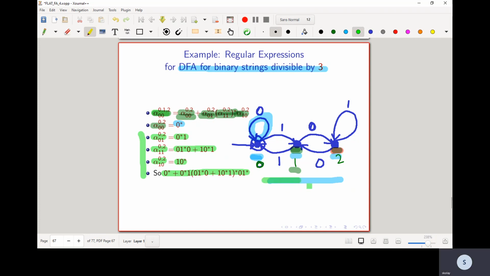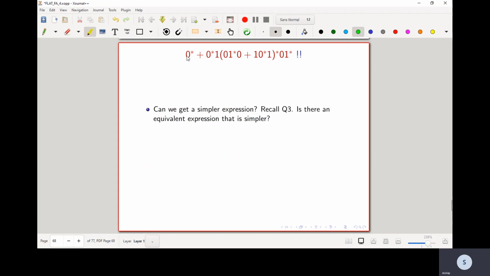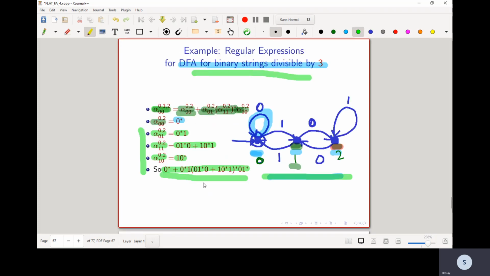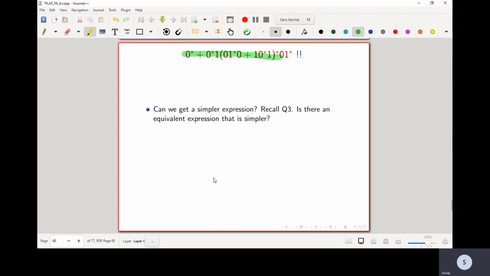And therefore, using the transition diagram over here, we have been able to find a regular expression corresponding to this DFA for binary strings divisible by 3. Now notice that this expression, this 0 star plus etc., is a very cumbersome expression. We had such a nice diagram for the DFA, but the regular expression does not look very nice. So can we get a simpler expression? We come back to question 3, where we were asking for an equivalent expression that is simpler.